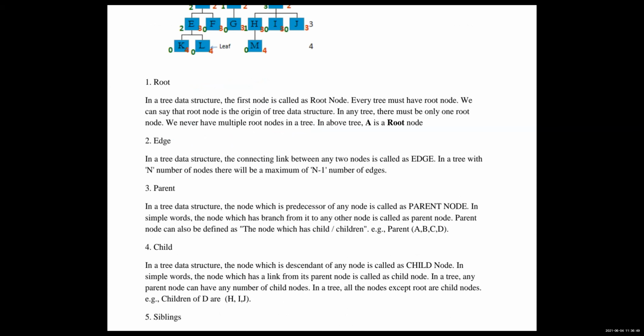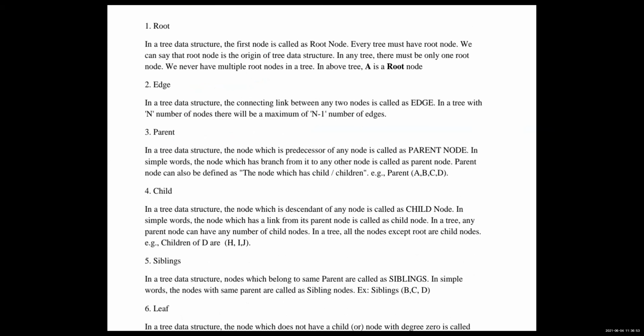So I already told you the parent: the node which is the predecessor of any node is called the parent node, a node that has any connection to a child. The nodes below it we call child nodes. What does sibling mean?